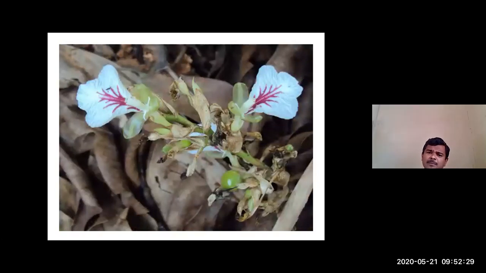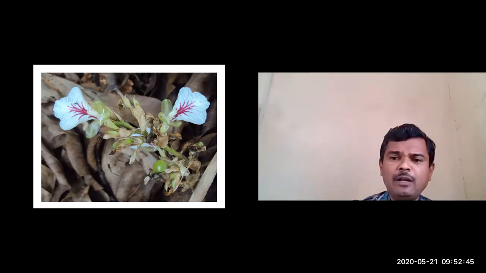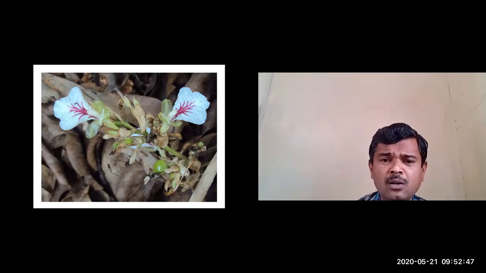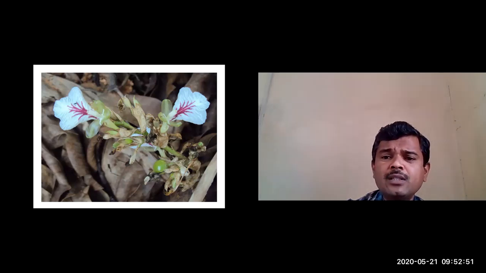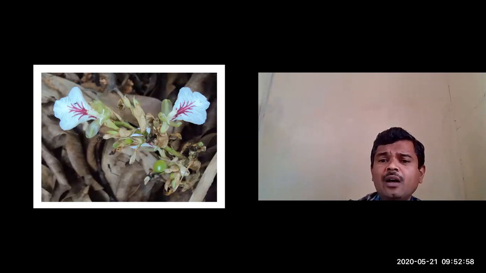Here you can clearly observe how the flowers are arranged. This is the main peduncle, and over that the flowers are arranged. Young flowers are towards the apex and older flowers towards the base. That is raceme inflorescence. Also you can observe the individual flowers. These are called the petals. There is one petal which is whitish in color, and three petals are somewhat colorless.